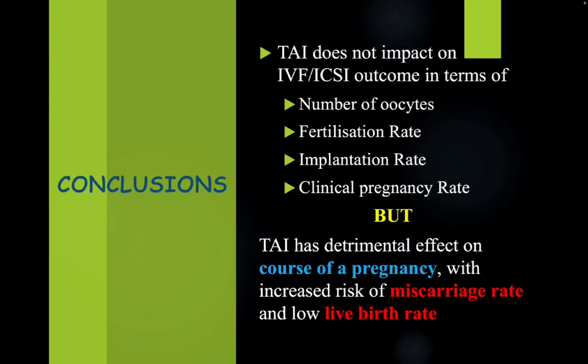Overall, although various studies tell that thyroid disorders are associated with implantation failure, statistical significance has not yet been reached. But thyroid autoimmunity is definitely associated with increased rate of miscarriages and a poor pregnancy outcome.